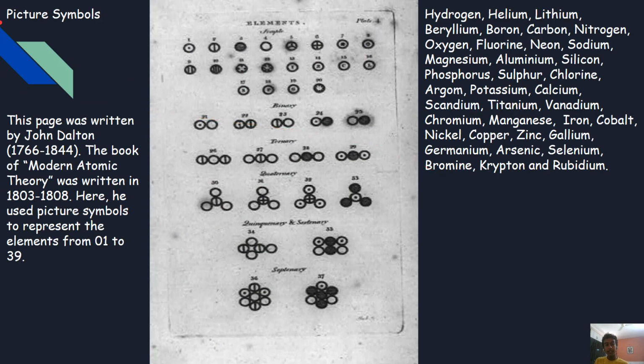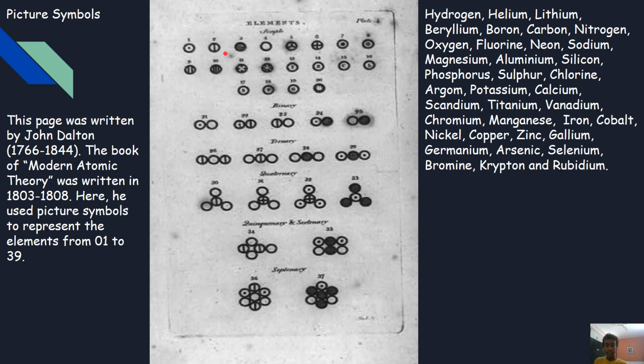Now we go into a very interesting topic, which is picture symbols. The page you see here was written by John Dalton in his book on Modern Atomic Theory between 1803 and 1808. Here he used picture symbols to represent elements from 1 to 39. Now I will read the elements from 1 to 39 and you can match them with the corresponding numbers.